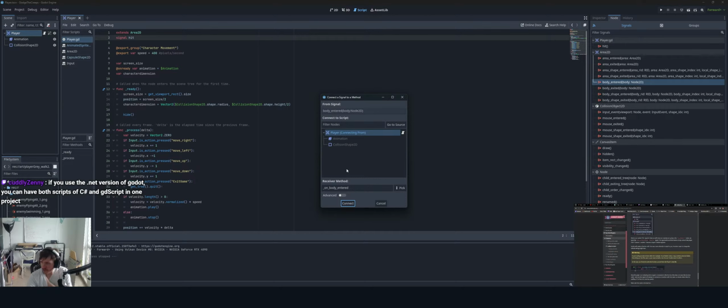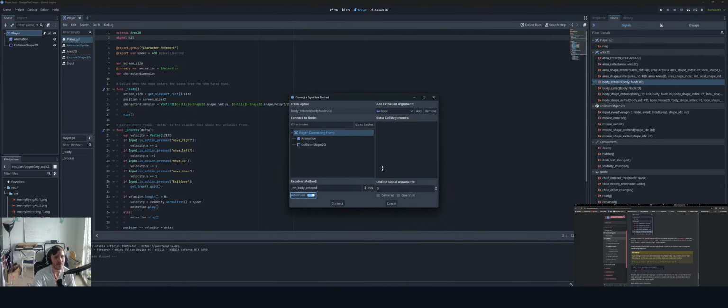It's mostly preference, but C# requires compiling, documentation is complete, and GDScript is essentially a translation for the user to C++. The entire engine editor is written in GDScript, but the engine itself is written in C++. Okay. If you're using the .NET version of Godot, you can have both scripts of C# and GDScript in one project. Okay, good to know. I'm just going to stick with GDScript, I think, for the time being.